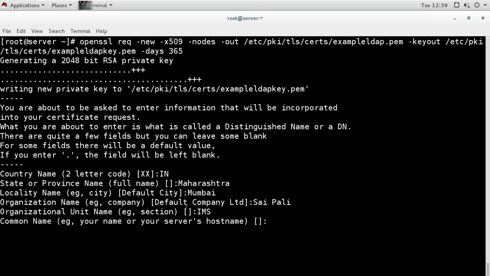The important thing is the server name, your server's host name. This is very important because you are creating the certificate for the server, so you have to mention the server name here. And remember, when you are mentioning names here, then your DNS server must be available. So the DNS server is also required for all this. So we will mention our server name here. You should properly mention the exact server name. Email address, I will mention the root user's email address here.